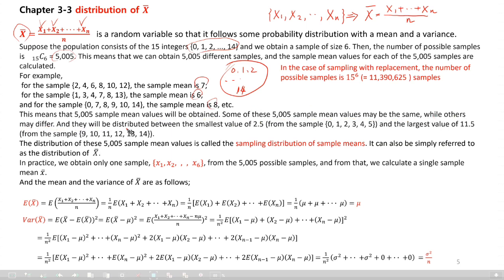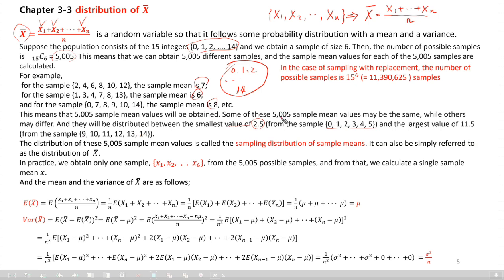And they will be distributed between the smallest value of 2.5, where the sample values are 0, 1, 2, 3, 4, 5, and the largest value 11.5, from the sample 9, 10, 11, 12, 13, 14.